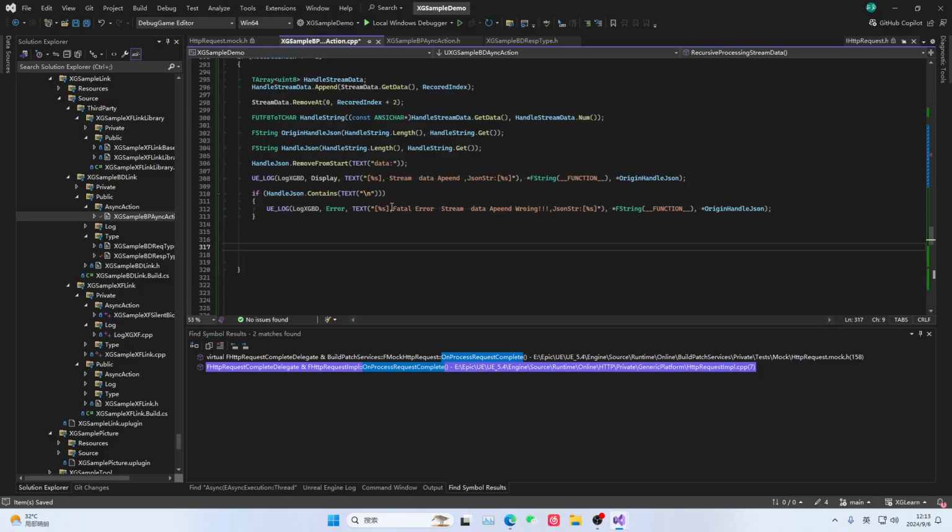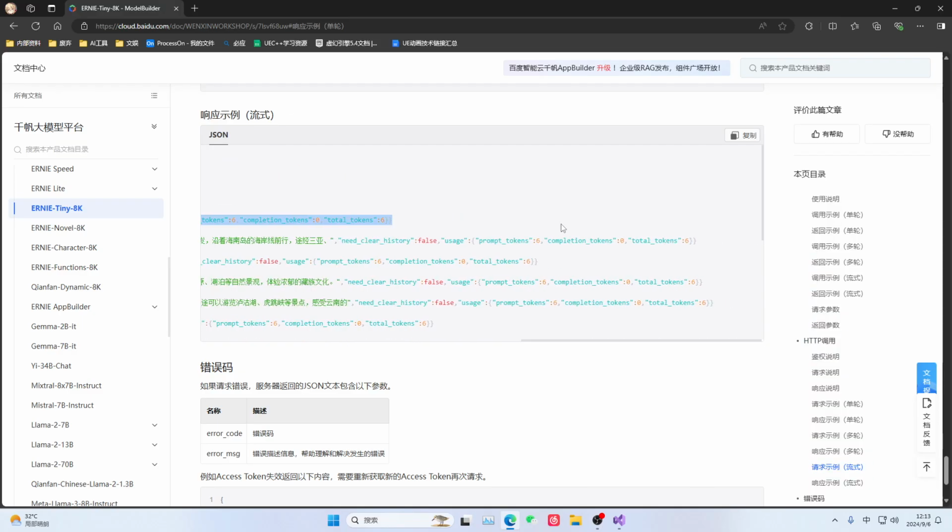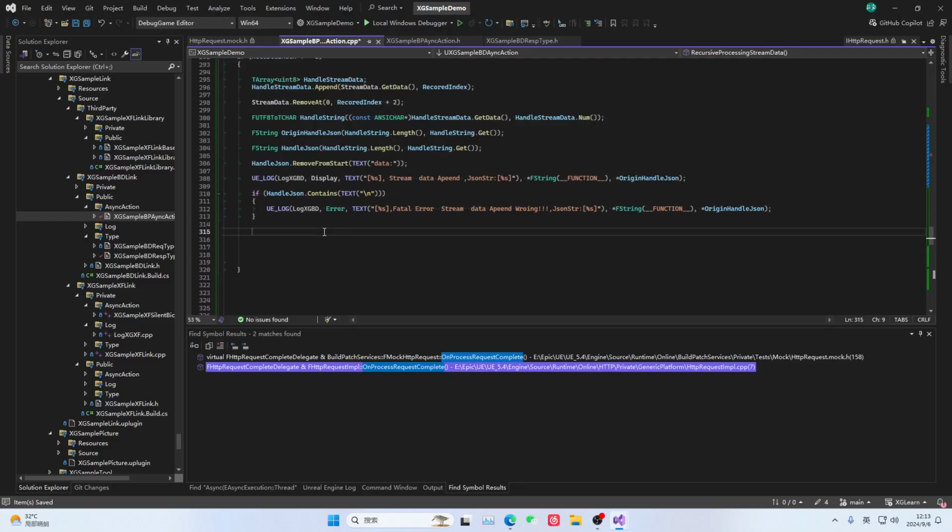Then after processing it like this, we can get this piece of JSON. Then we just need to return this piece of JSON. That is this piece of JSON. So how do we return it? Then let's prepare a string media message. We don't have this media message yet, right? So we need to write this media message.